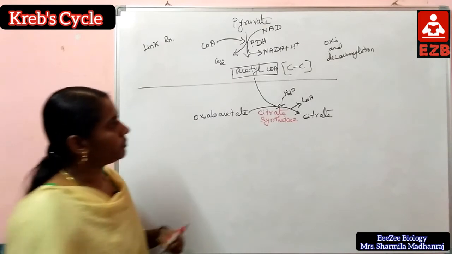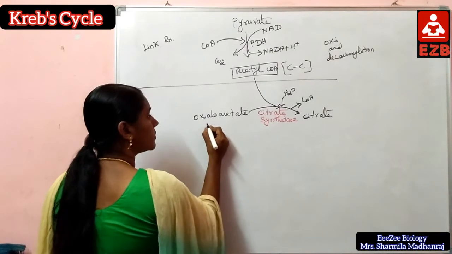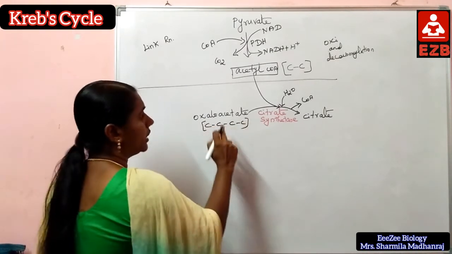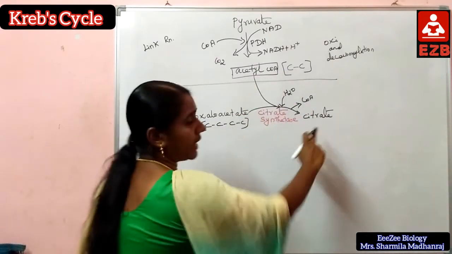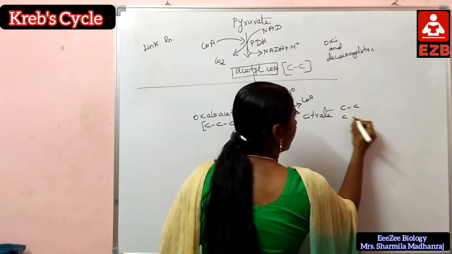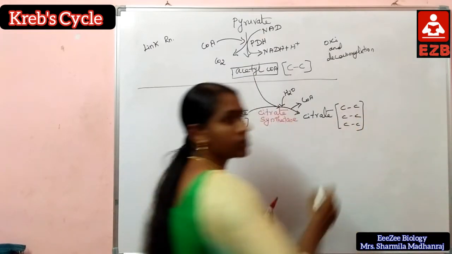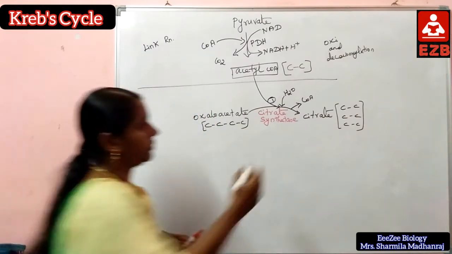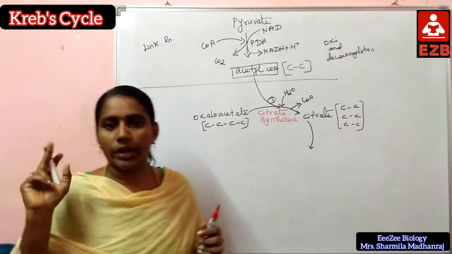Next, the first step: oxaloacetate has 4 carbons, plus acetyl-CoA's 2 carbons, so citrate has 6 carbons. Next, the second step. Here the enzyme is aconitase.